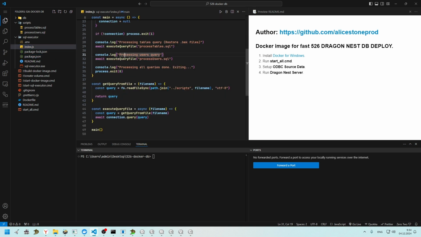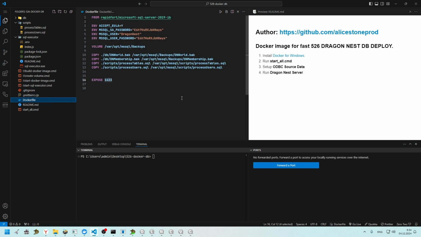I think that Linux supports this Docker image also, but I don't know how to provide all ODBC options, but I hope it works. I want to wish you luck in Dragonite server development.